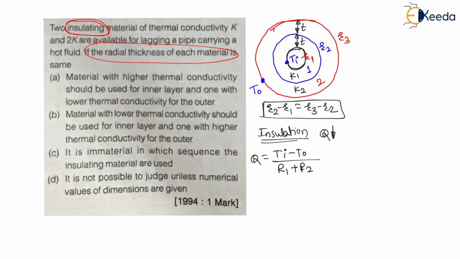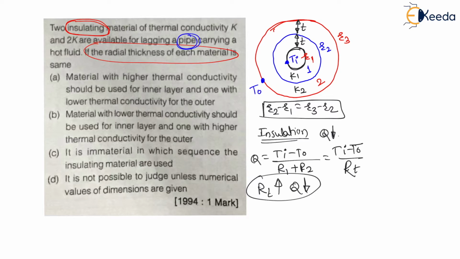Therefore can I say, heat transfer is Ti minus To divided by total resistance RT. As total resistance goes on increasing, the heat transfer rate goes on decreasing. And here our purpose is to insulate. Means insulation means to decrease heat transfer rate, right? That means the condition having maximum total resistance will be the good condition for insulation. Therefore here, in which sequence we will get maximum total resistance, that we have to find. And as it is pipe, they have given pipe, right? Here in question they have mentioned pipe.